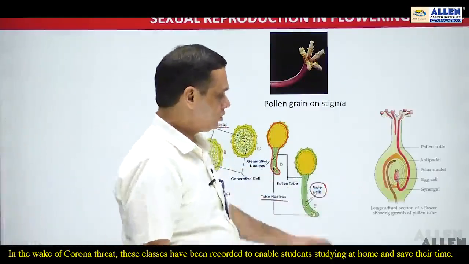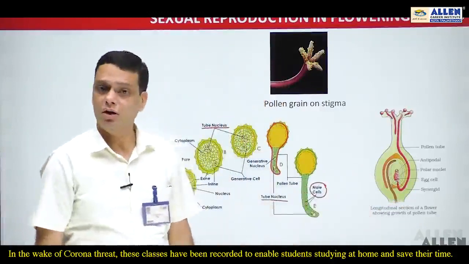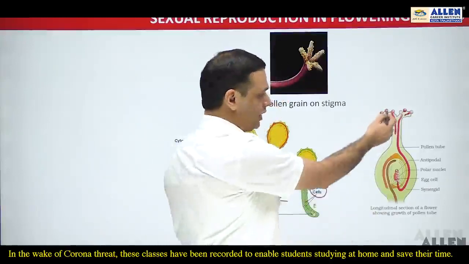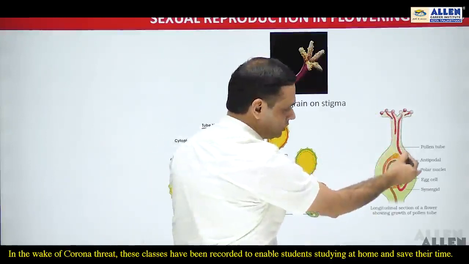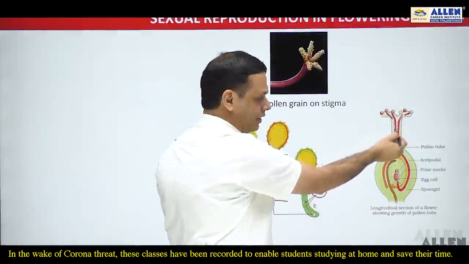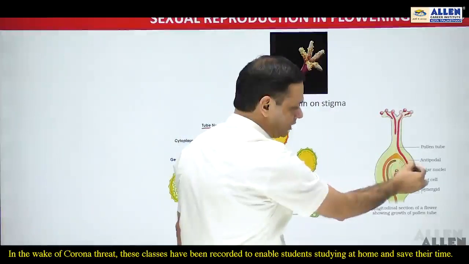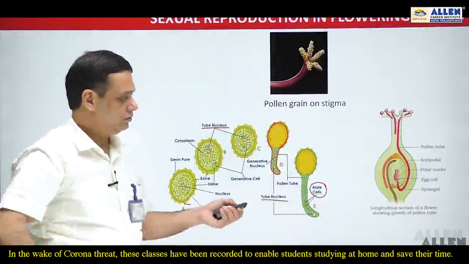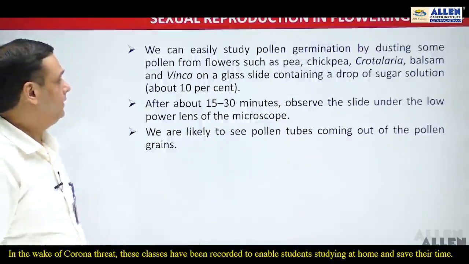This is the diagram which represents the longitudinal section of the flower showing the growth of the pollen tube. These are the pollen grains which reach the surface of the stigma, and they germinate and give rise to the pollen tube. And this is the pollen tube which secretes certain enzymes and degrades the stigmatic tissues and the solid style, if present. Then the pollen tube gets the pathway and reaches inside the ovule, which is essential for the fertilization process.